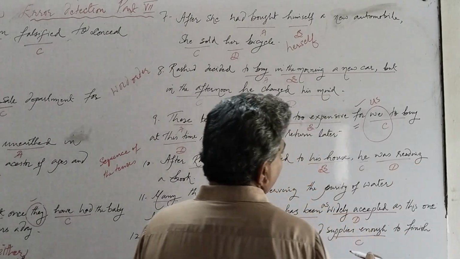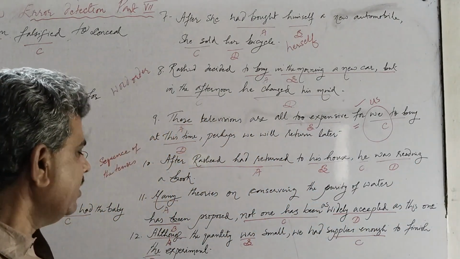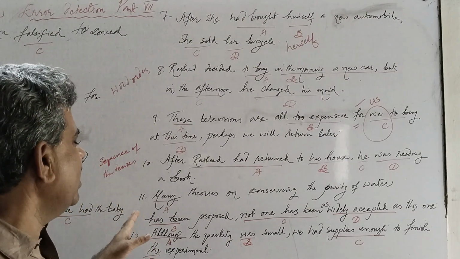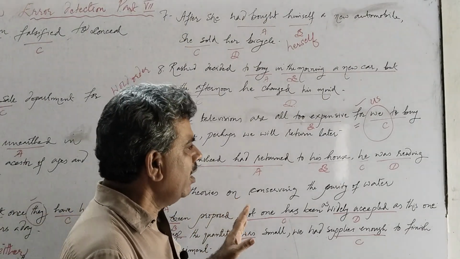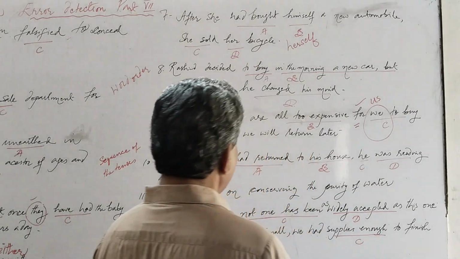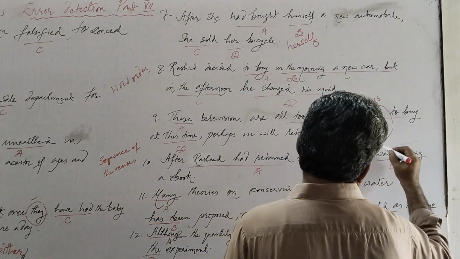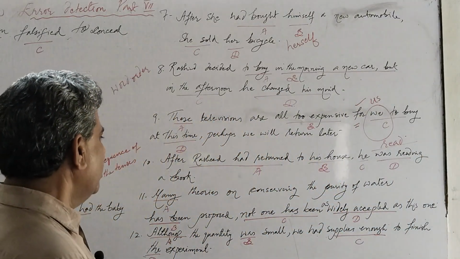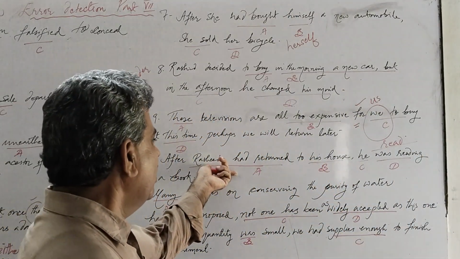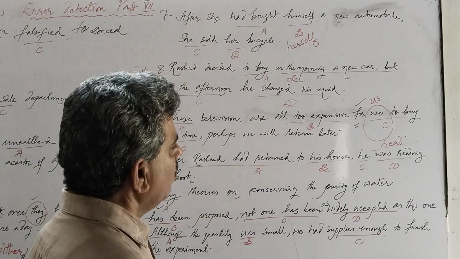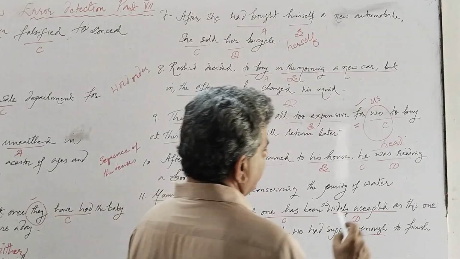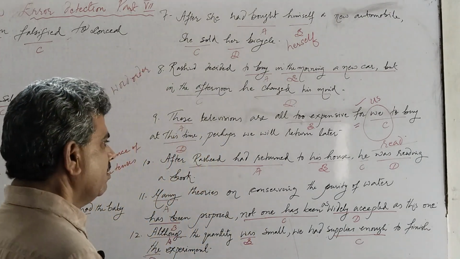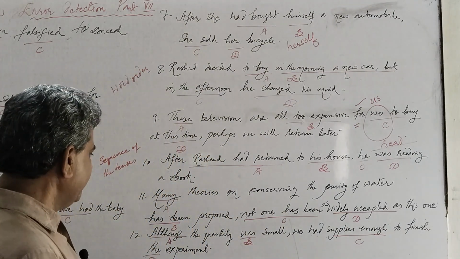We should make it past indefinite. The sentence will be correct. So the correct sentence would be: after Rashid had returned to his house, he read a book. Your reading is incorrect because it is past continuous and we have past perfect in the beginning. So we should change past continuous to the past indefinite tense. Simple past we also call it.